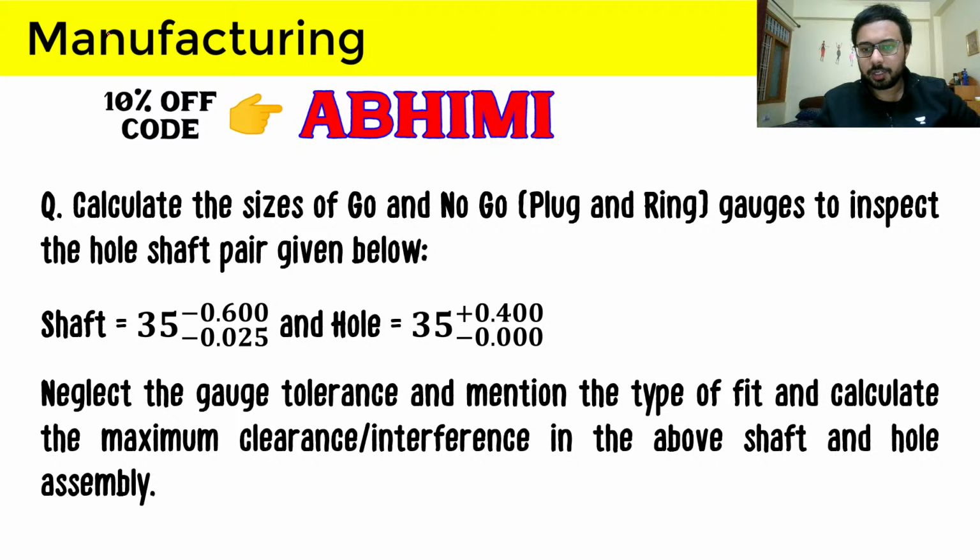We have to mention the type of fit, and calculate the maximum clearance if a clearance fit is obtained, or the maximum interference if an interference fit is there, in the above shaft-hole assembly. In this question I will give you a brief preview of what we can learn. We can first of all learn which type of gauge is used to check a hole size and which type of gauge is used to check a shaft size.